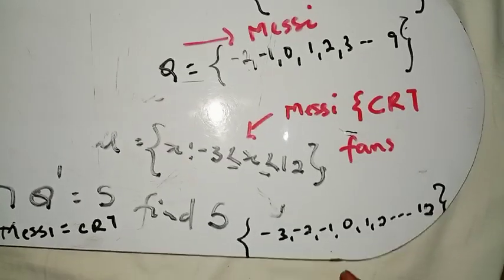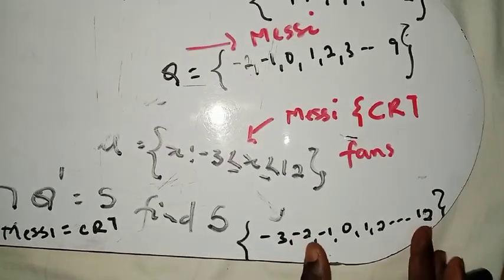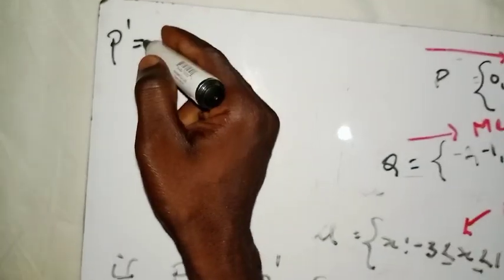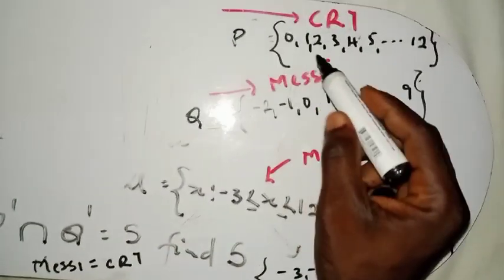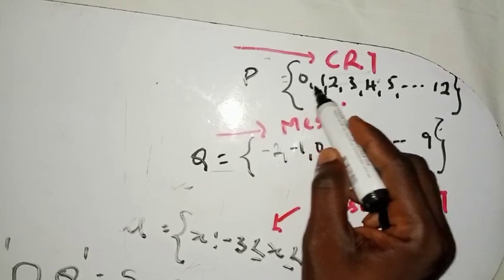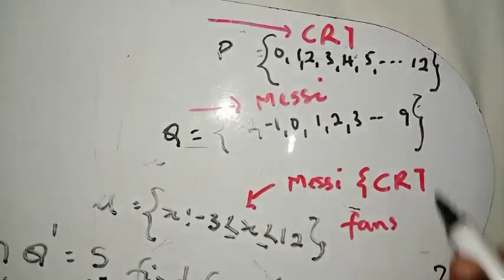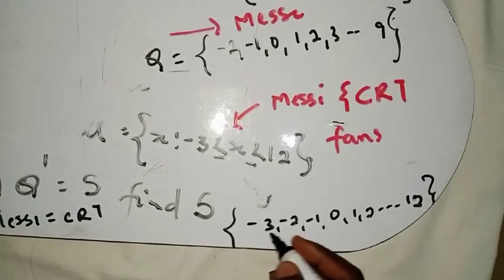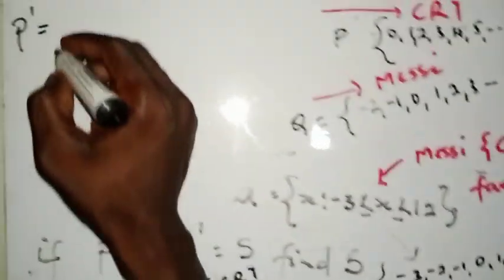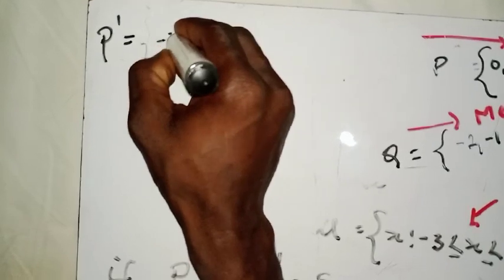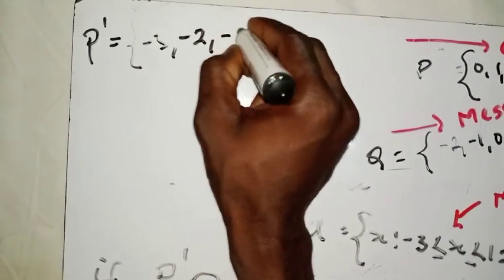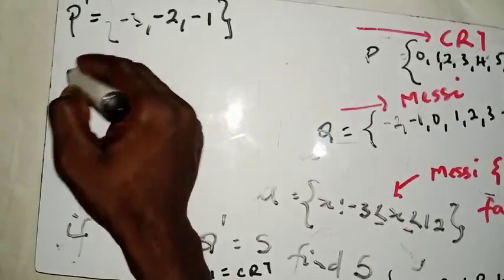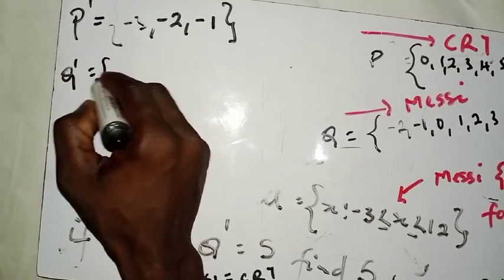Now you can see these are the football fans that we are having. So anybody that is here who is not a CR7 fan is what we are calling what? P prime. So let's see that. The CR7 fans start from 0, 1, 2, 3, 4 up to 12. So anybody that is below 0, right? That's going to be -3, -2, -1. Right? So these are the people that we are calling what? P prime. Then -1.